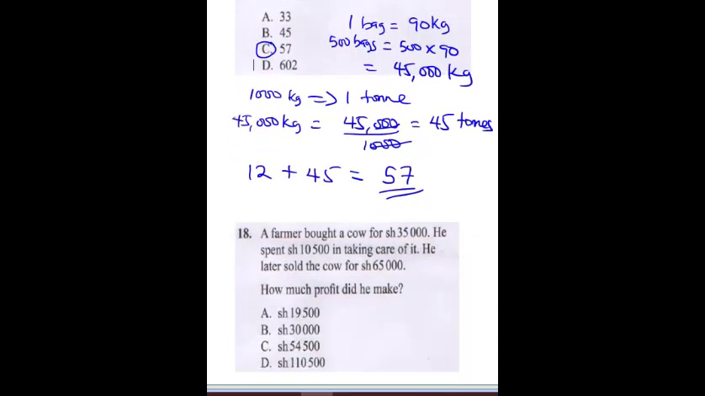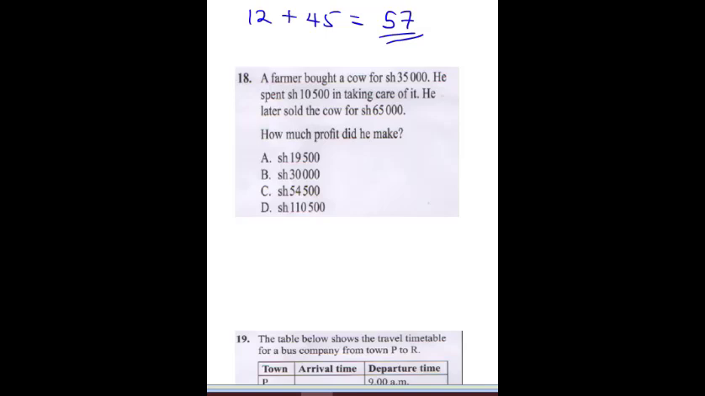Okay, so the next question says a farmer bought a cow for 35,000 shillings. He spent 10,500 in taking care of it, and he later sold the cow for 65,000 shillings. How much profit did he make? Now let's get his total cost. His total cost was 35,000